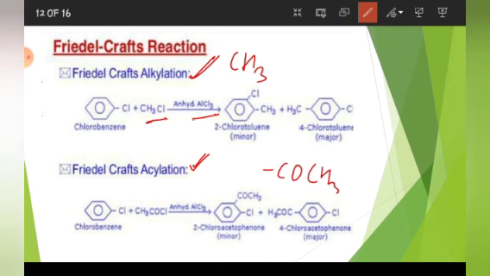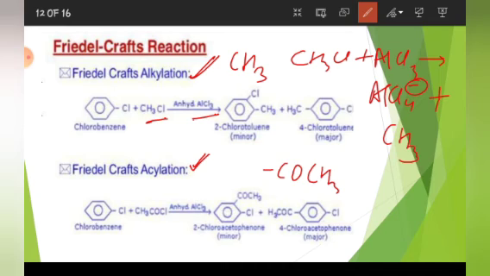What it will do? See, CH3Cl plus AlCl3 giving out AlCl4 minus plus CH3 plus. And this CH3 plus will attack the ring and produce two products. Okay, this is 2-chlorotoluene and this is 4-chlorotoluene, and the para product will be major product. So in exams it comes either to write alkylation or to write acylation, right?